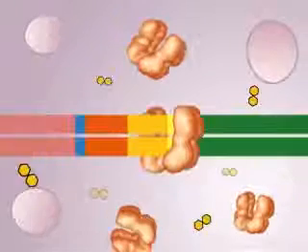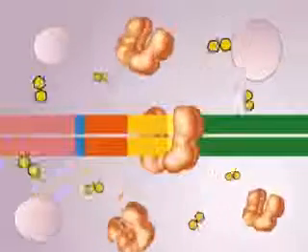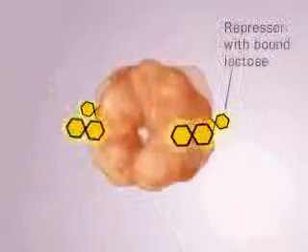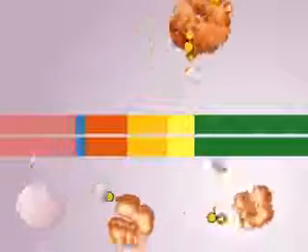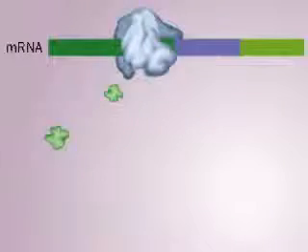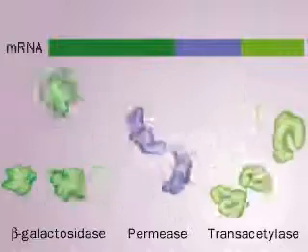But what happens when there is a lot of lactose to process and the cell must use it as its carbon source? The repressor proteins have sites that bind lactose. Lactose binding causes a change in the shape of the repressor so that it can no longer bind the operator. Without competition for the promoter, RNA polymerase can repeatedly transcribe the structural genes, and translation of the now abundant mRNAs makes the enzyme for processing lactose.